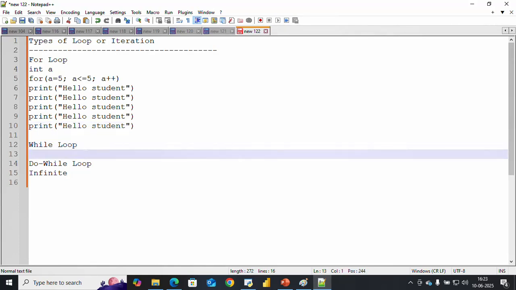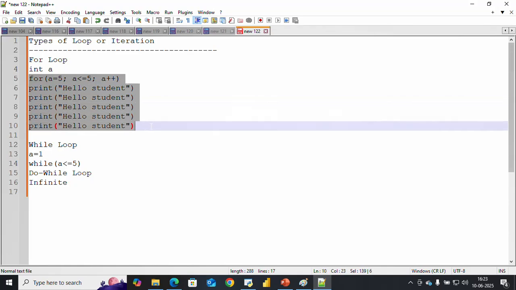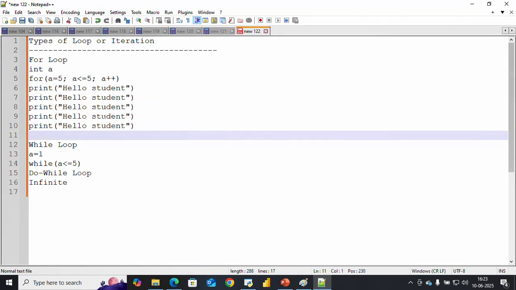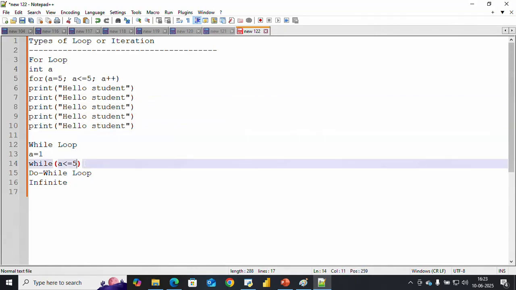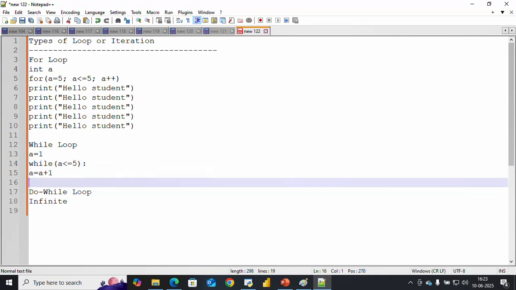After that we go for the while loop. How can you go for the while loop? In the while loop, we go for initialization the same way. Suppose I take a equals to 1, while a less than equals to 5. Just for understanding, I showed you how the loop goes iteration by iteration on the condition. And here a equals to a plus 1. Okay, so this is the syntax.